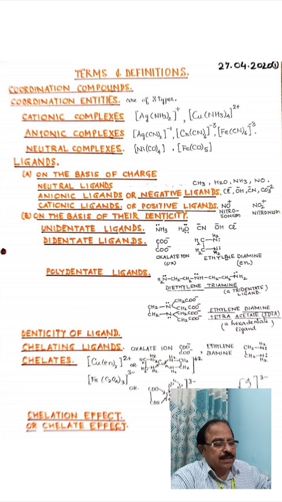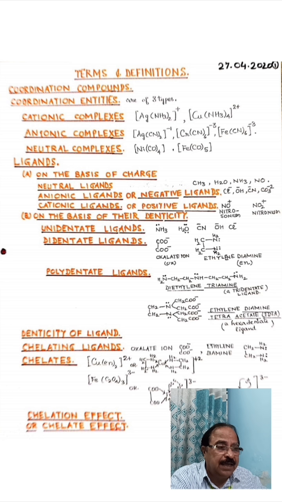Yes, students, let us define the various terms and definitions. The first one is coordination compound. What is a coordination compound? A coordination compound is that chemical compound which contains one or more coordination entities. And what is a coordination entity?